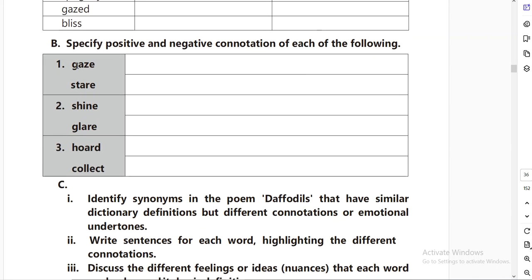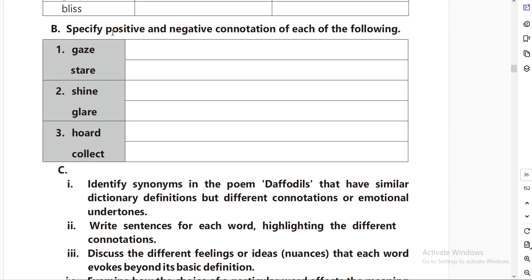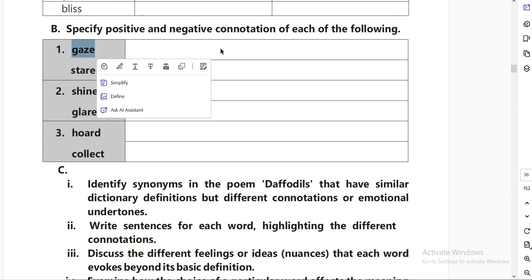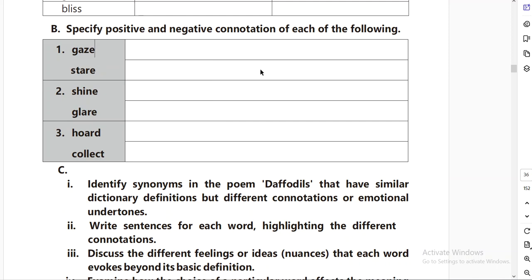Next, they are giving us again some words in which we have to find out whether it is a positive connotation or a negative connotation. Gaze and stare. They both mean to watch closely or keenly. So gaze means a positive look and stare means a negative connotation. Okay, its sense is negative.